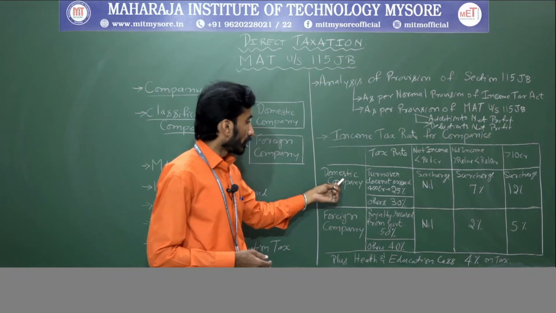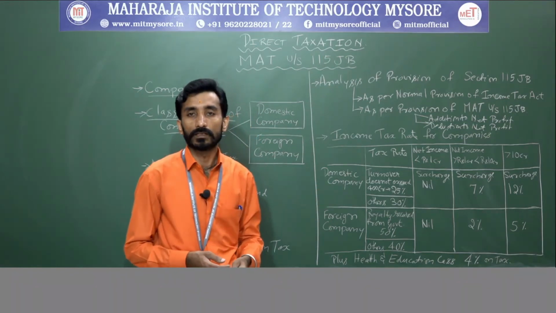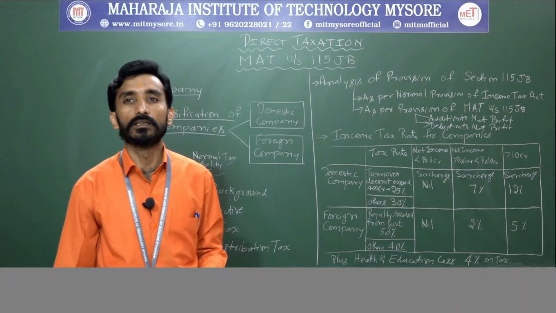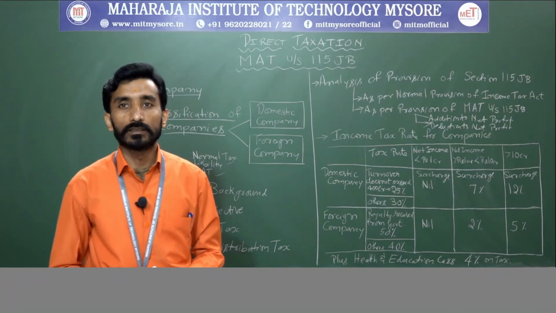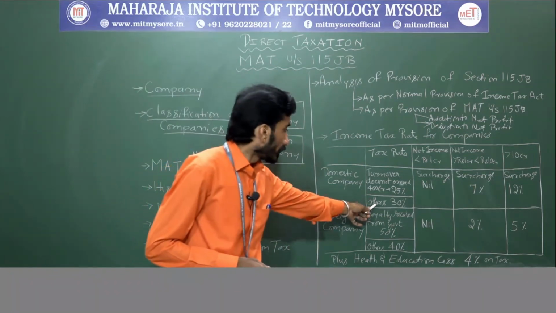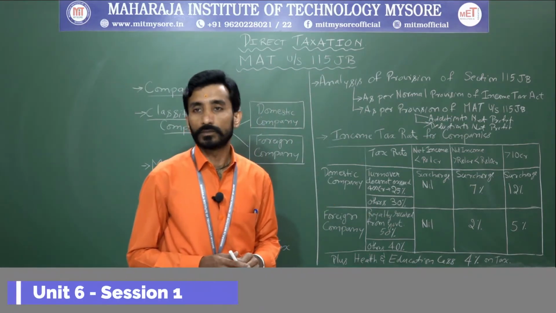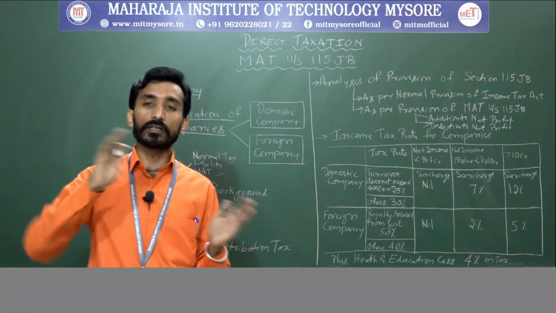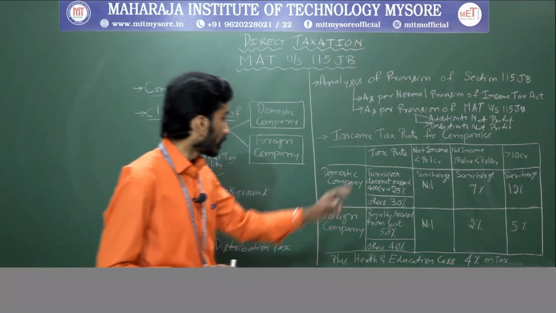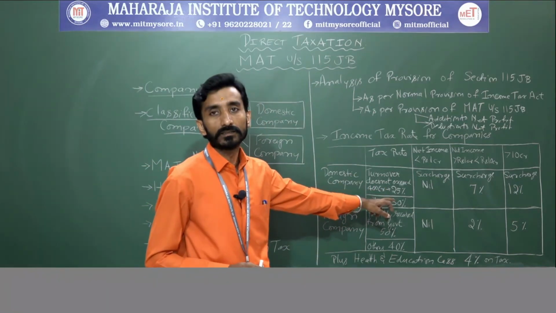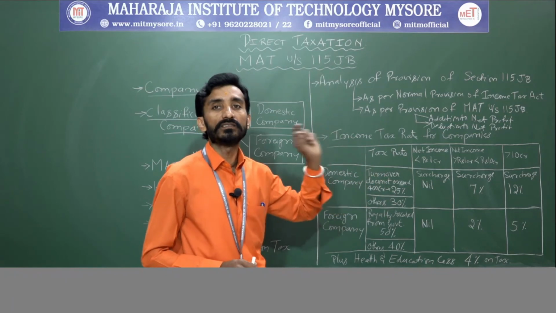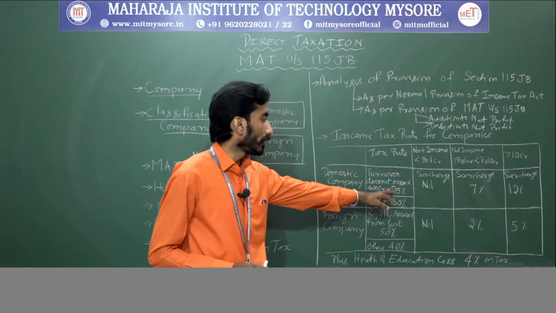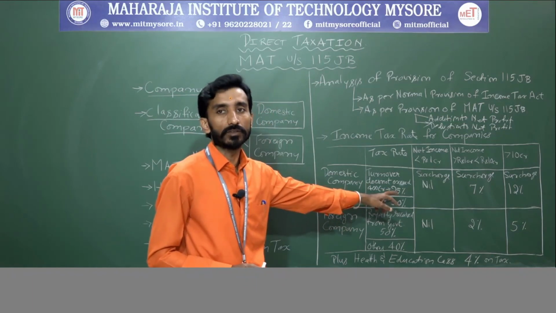In case it is a domestic company, in the sense an Indian company, 30% is chargeable to tax. But in case the turnover or the gross receipt of the company does not exceed 400 crore in the previous year 2017-18, then 25% is the tax that will be charged.